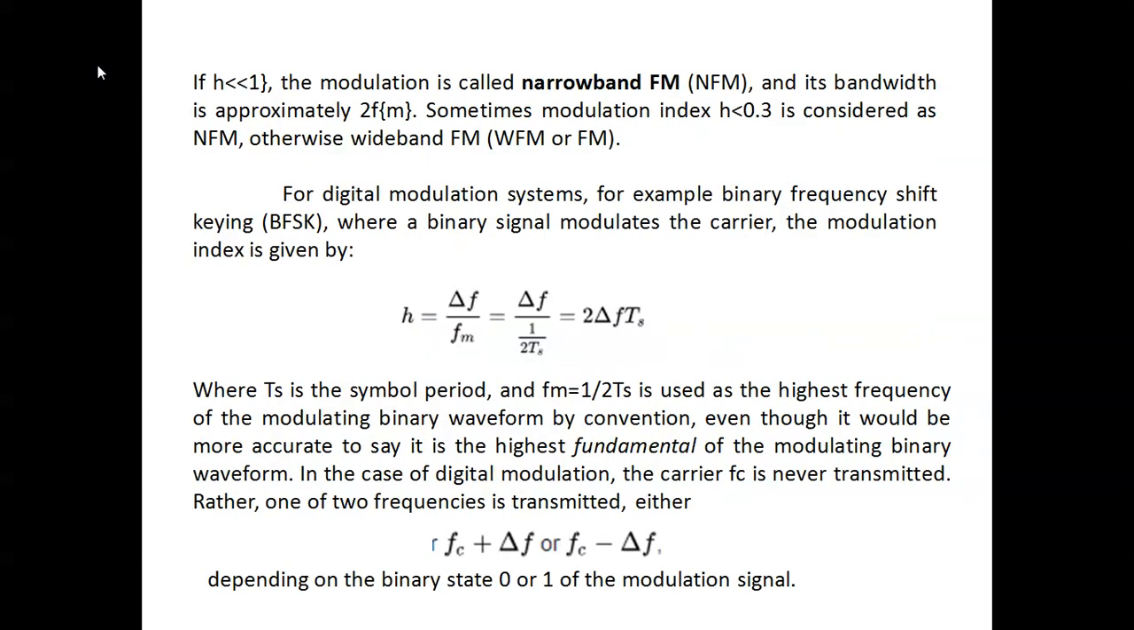Similarly, as I already said, if the modulation index is less than one, we call it narrowband FM. If it is more than one, we call it wideband FM. As an example, they put it as h here. If h is below 0.3, the value is narrowband FM. h is equal to delta f divided by fm, the equation seen from the last slide. Again, they show fc plus delta f or fc minus delta f, so depending upon the binary state, zero or one, the modulated signal will vary.